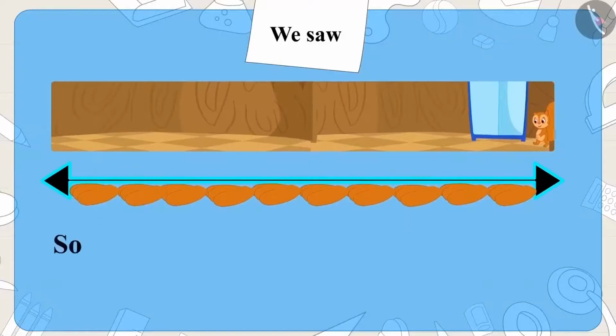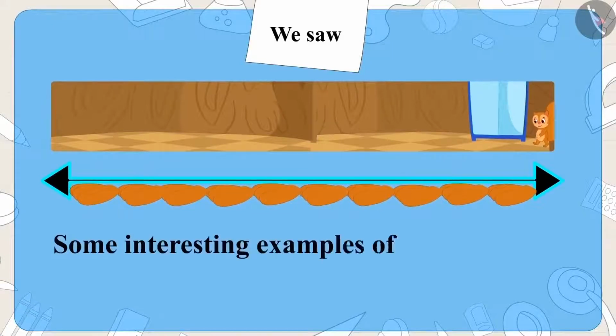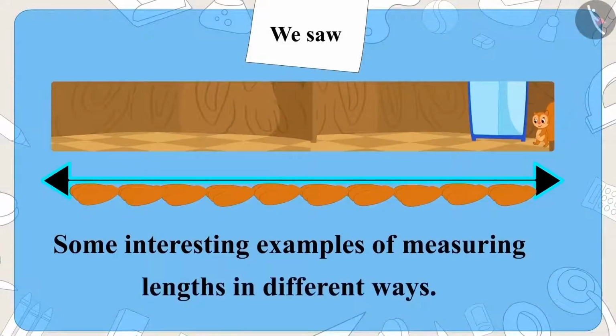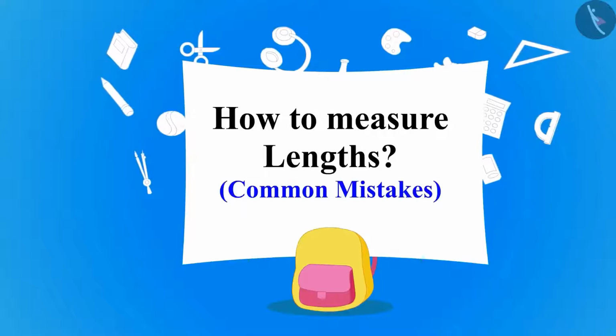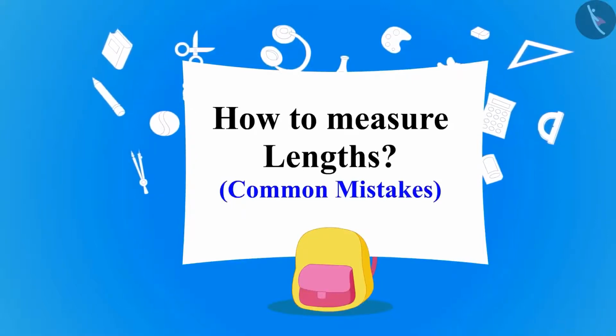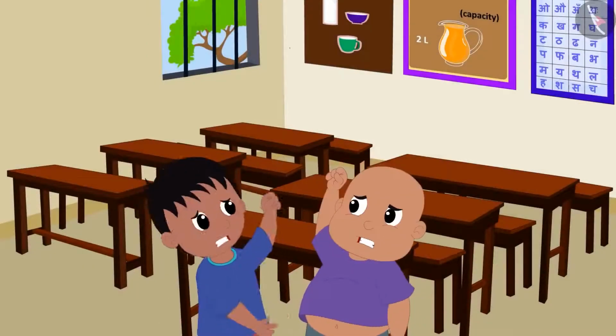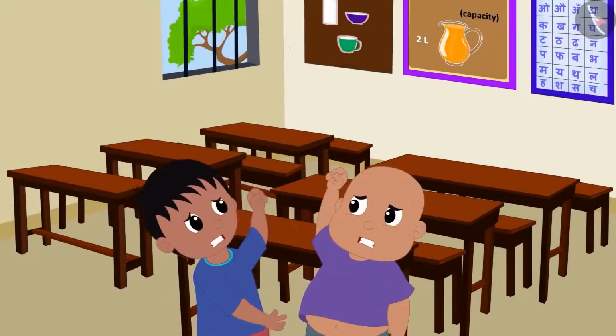In the previous video, we saw some interesting examples of measuring lengths in different ways. In this video, we will see some common mistakes related to this topic. Raju and Bablu are fighting in class. But why?